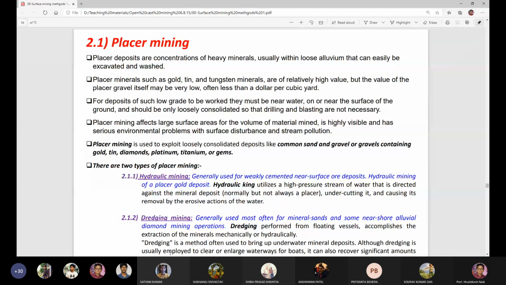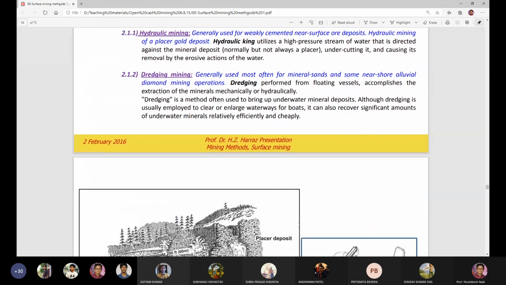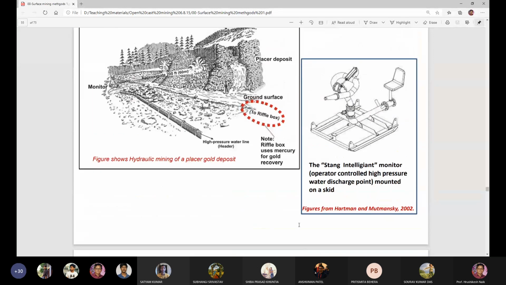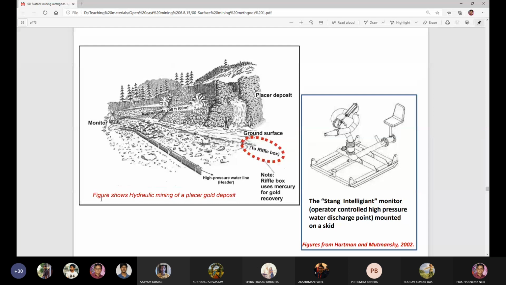Although dredging is usually employed to clear or enlarge waterways for boats, it can also recover significant amounts of the mineral deposits. Here you see this figure shows hydraulic mining of a placer gold deposit. These are the gold deposits found. Here you are using the water monitor. A high pressure water monitor is used to loosen the material.